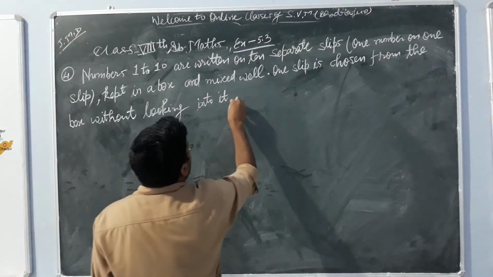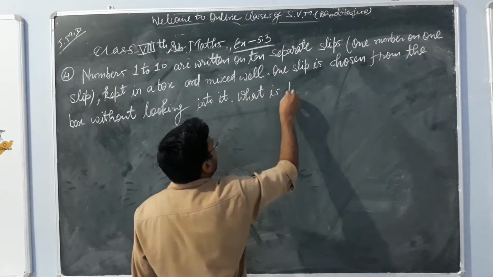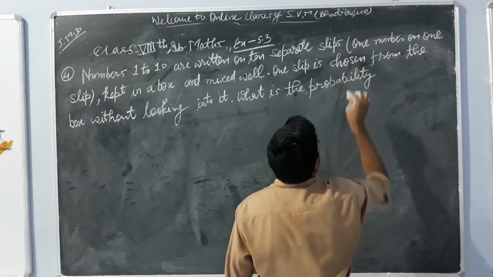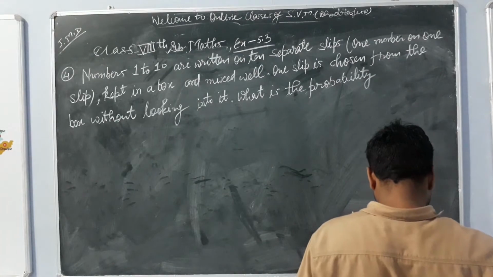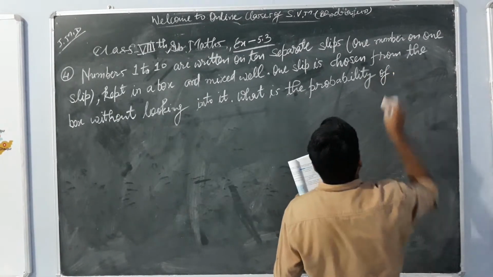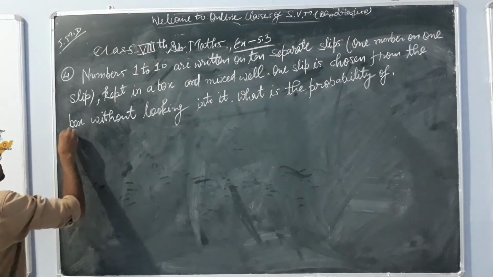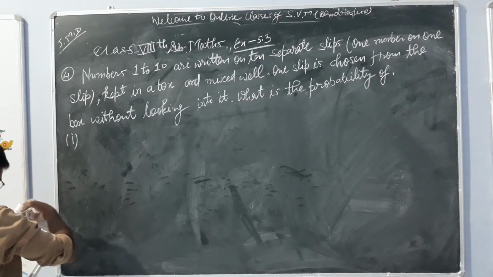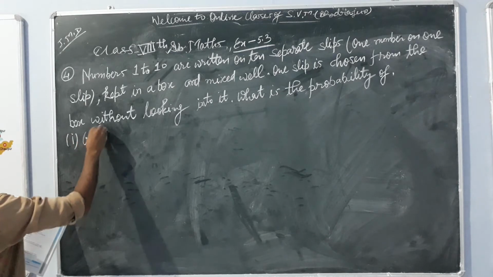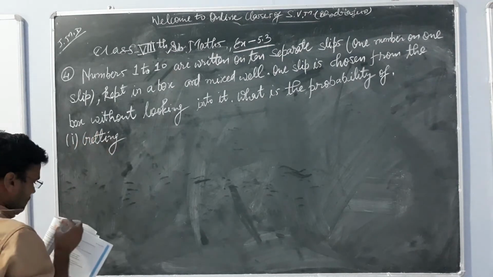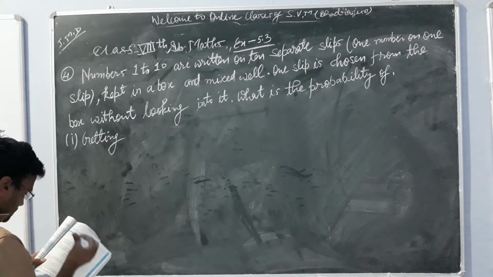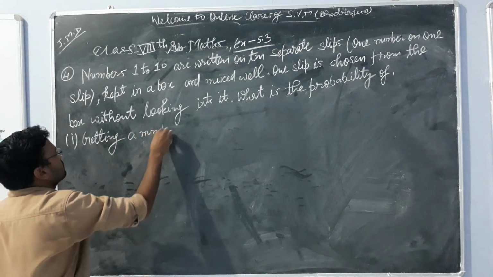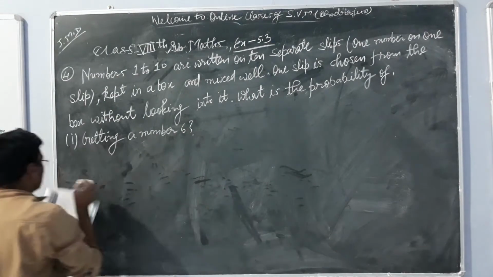What is the probability of getting a number 6? First one is getting a number 6.